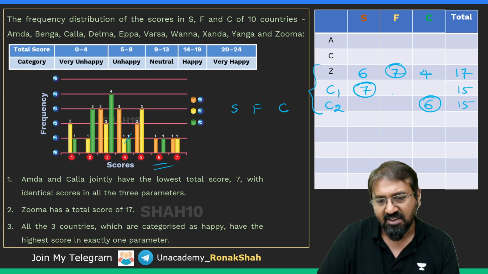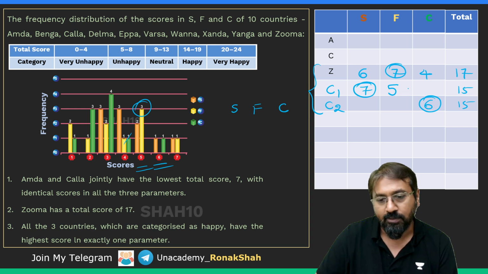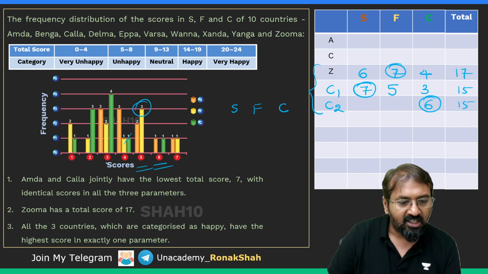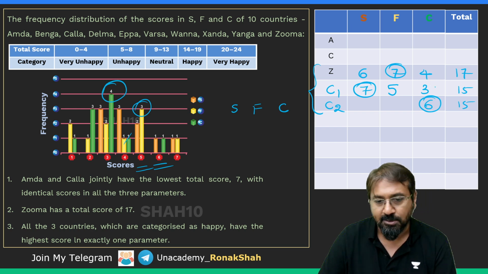So it can be 7, put 5 over here because we have plenty of 5 scores for parameter F. 7 plus 5, 12, plus 3, 15. So in C, there are 4 countries which have got a score of 3, so that's possible.